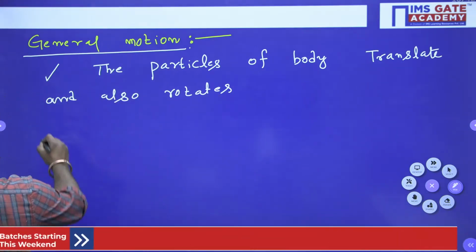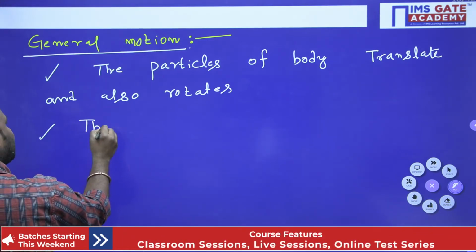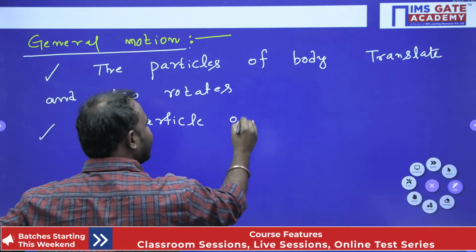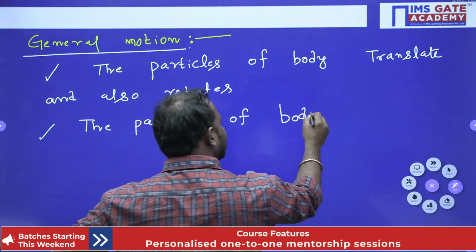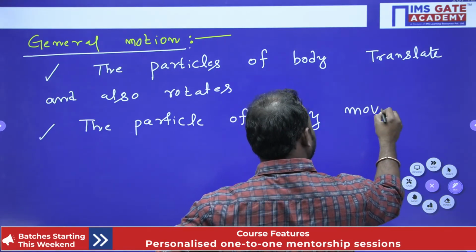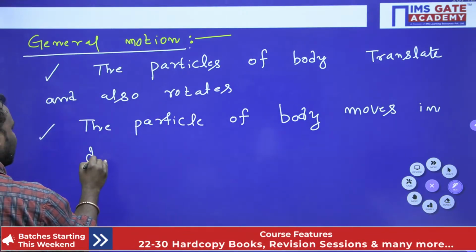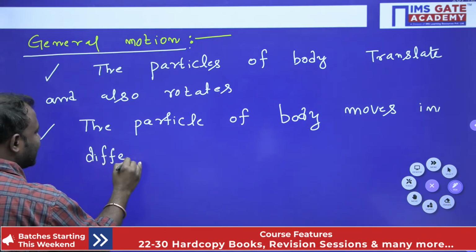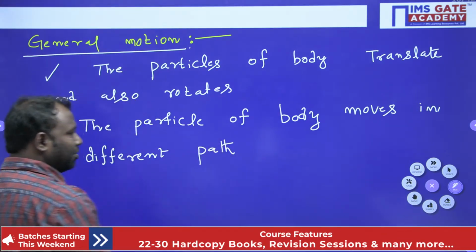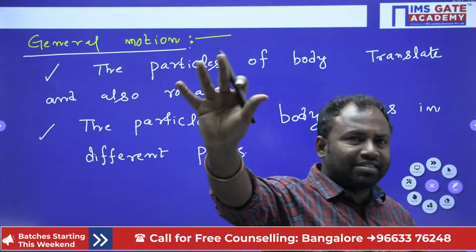Now here, all the particles of the body move in different paths. That means each and every particle has a different path.